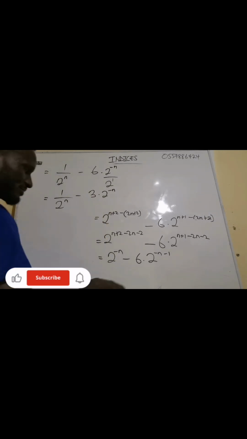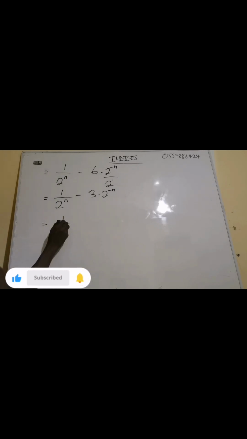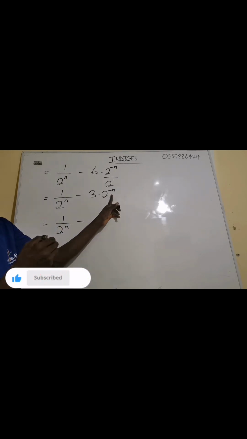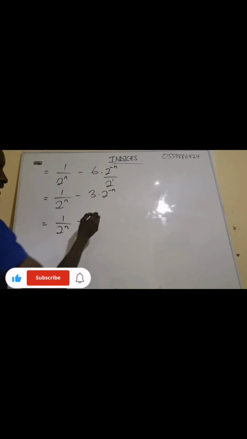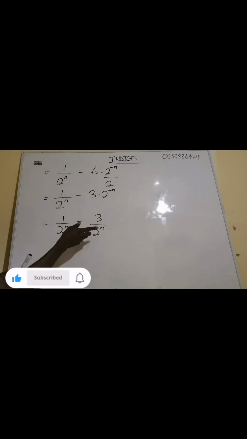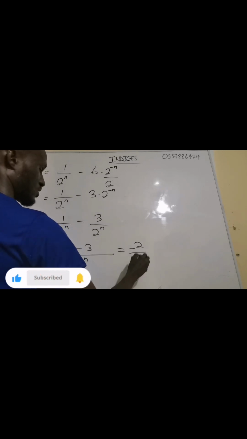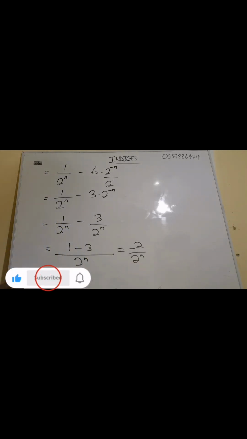We are still solving. Now let me clean this one. 1 over 2 exponent n. Now, because of the exponent negative, I want to make it positive. So we're going to get 3 divided by 2 exponent n. Now, what is going to happen here? The bases are the same. So LCM will give us 2 exponent n. So here will be 1 minus 3. Now, what is 1 minus 3? 1 minus 3 will give us minus 2. So this one will be minus 2 over what? 2 exponent n.